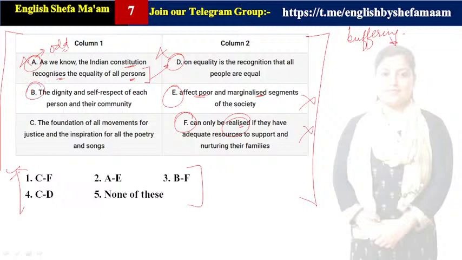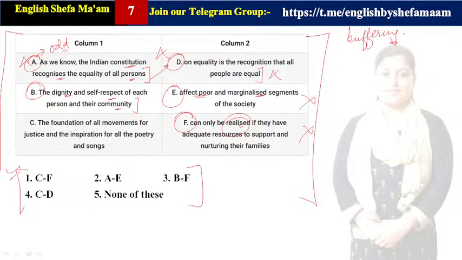Clear? So here in B1 it is saying the dignity and self-respect of each person and their community. जो dignity और self respect है हर एक इंसान की और उनकी community की, ठीक है. Affect poor and marginalized segment, again not making any sense. On equality is the recognition that all people are equal, ठीक है. और equality जो है वो एक recognition है कि हर लोग equal है. क्या ये कोई correlation दे रहा है? No, it is not getting correlated. Clear? B is not getting correlated with D.